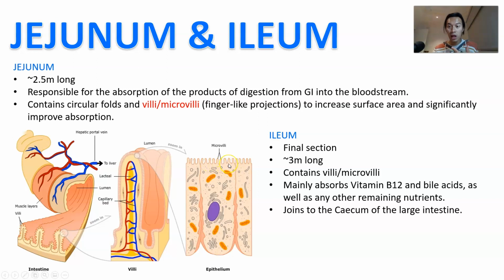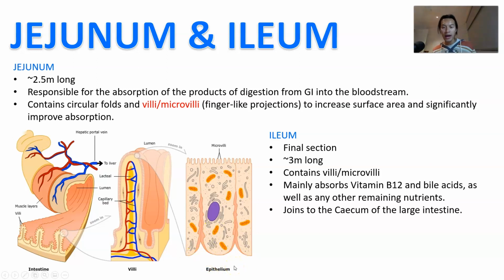Okay, the microvilli and the villi are designed to maximize surface area. Your small intestine is going to want to absorb as much as possible as quickly as possible. And so it's going to have hundreds of thousands and millions of these projections that is going to allow the amino acids, the glucose and the monosaccharides and the lipids to then be absorbed through the cells of the small intestine and then into the bloodstream on the other side of the epithelium.